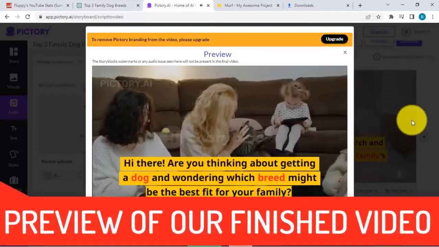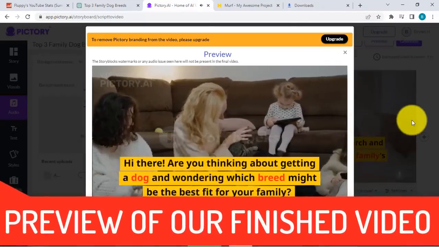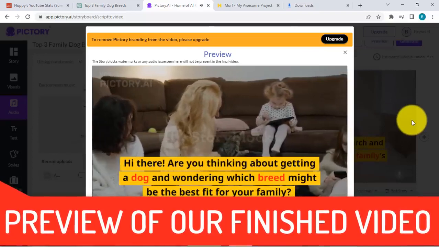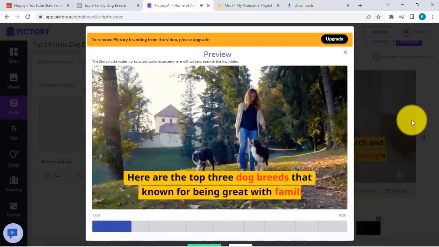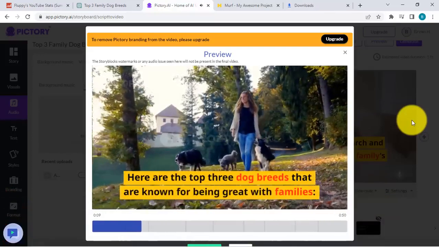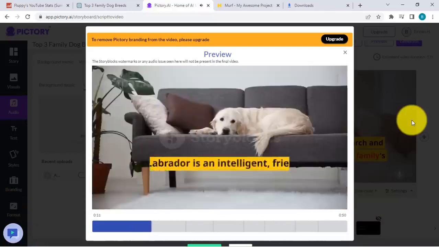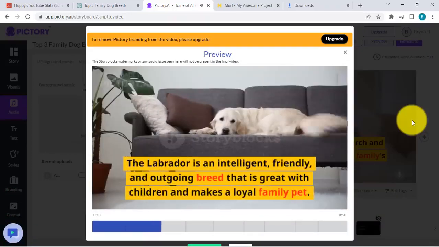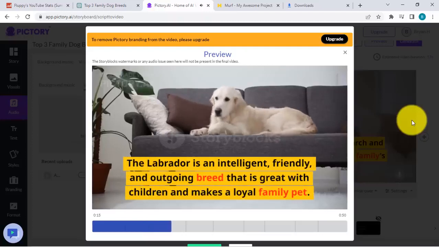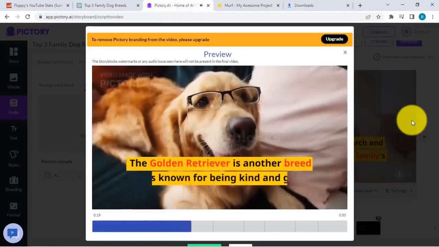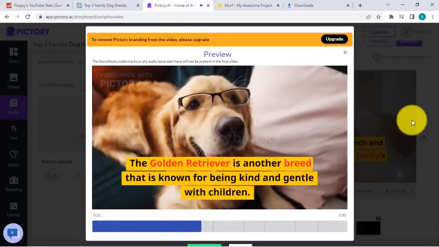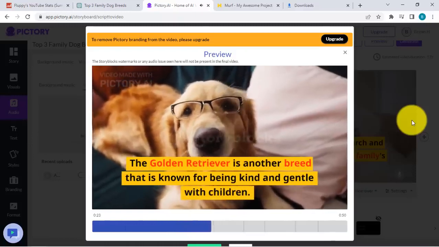Hi there. Are you thinking about getting a dog and wondering which breed might be the best fit for your family? Here are the top 3 dog breeds that are known for being great with families. The Labrador is an intelligent, friendly, and outgoing breed that is great with children and makes a loyal family pet. The Golden Retriever is another breed that is known for being kind and gentle with children.